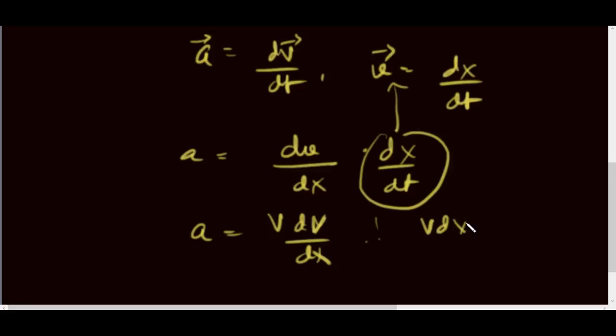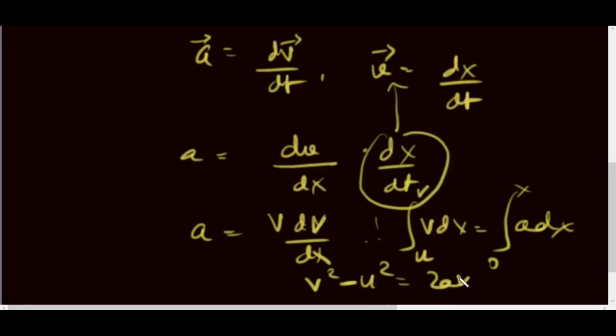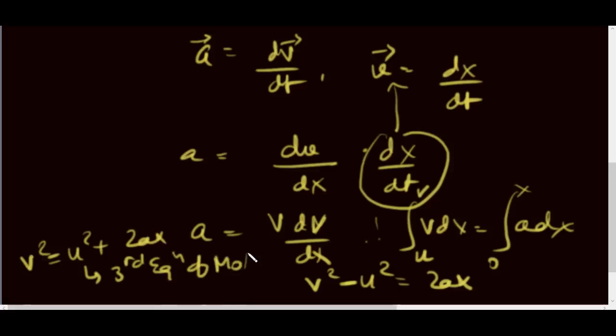So v dv would be equal to a dx. We now integrate the two terms. We again assume the initial velocity to be u, final to be v, and limits 0 and x. We have v square minus u square equal to 2ax. So v square equal to u square plus 2ax. This is the third equation of motion.